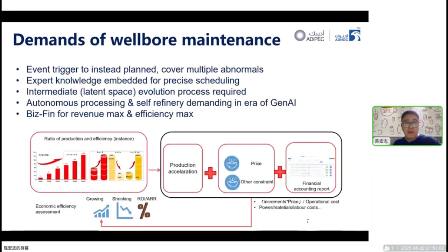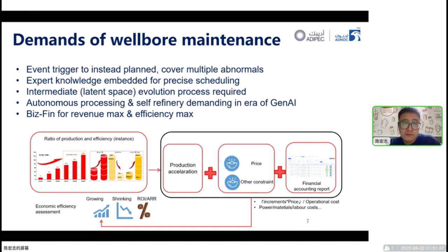Now, let's take a look at our demands for wellbore maintenance. Event triggers instead of planned ones should cover multiple abnormalities. Expert knowledge embedded for precise scheduling is also needed. The intermediate evolution process from the latent data space, to describe the progression of wellbore condition development clues for scheduling, is another important thing.